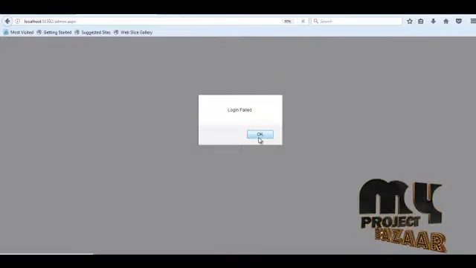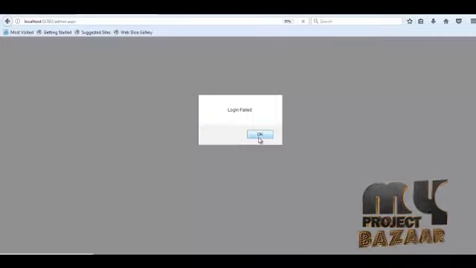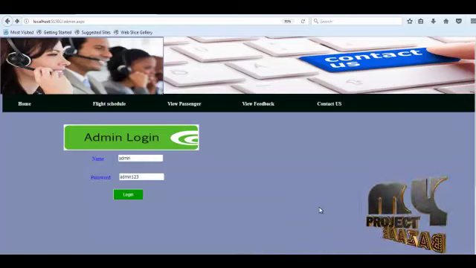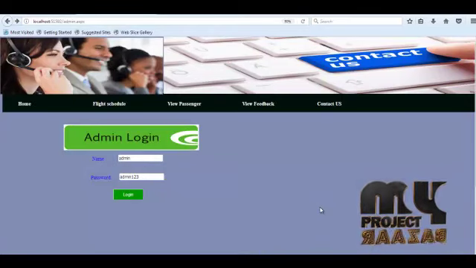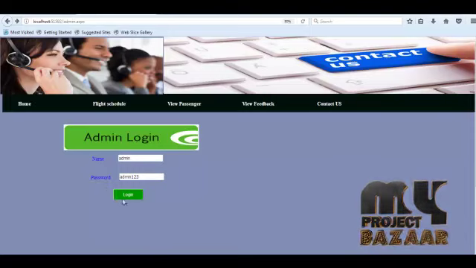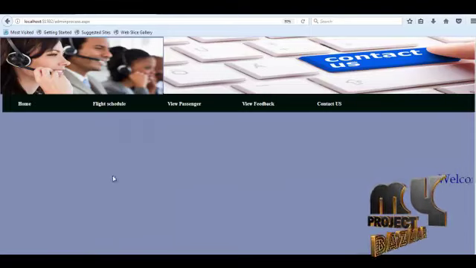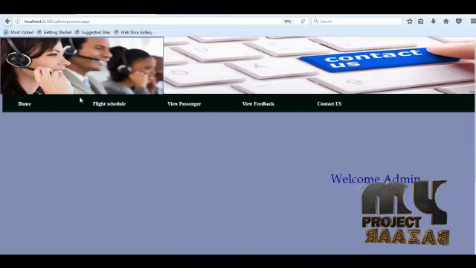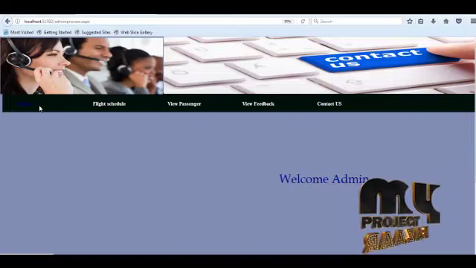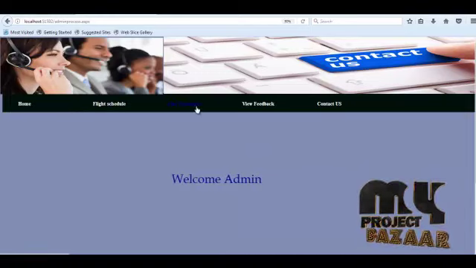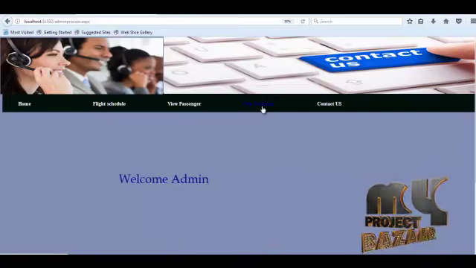If an invalid username or password is put in this form, an invalid password or username message will be shown. This is the admin process page. Here we show the five navigation links. Admin has rights for scheduling flight details, viewing passenger details and viewing customer feedback.